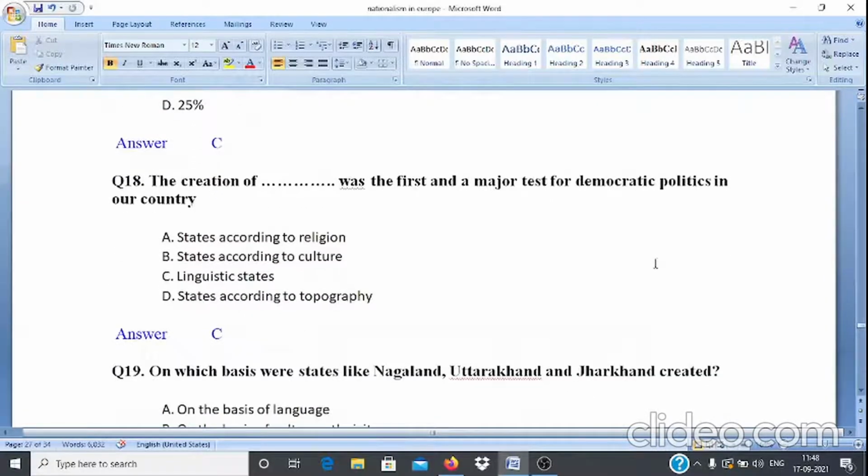Question number 18. The creation of dash was the first and a major test for democratic politics in our country. Options are A. States according to religion, B. States according to culture, C. Linguistic states, D. States according to topography. And answer is option C.